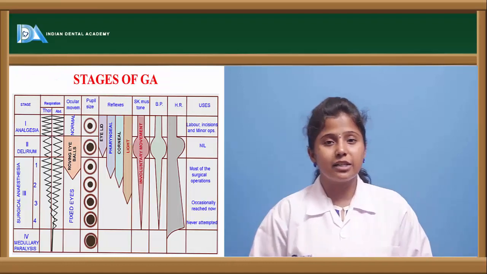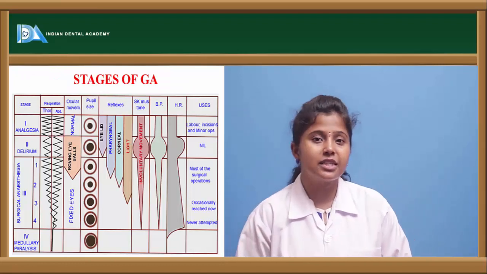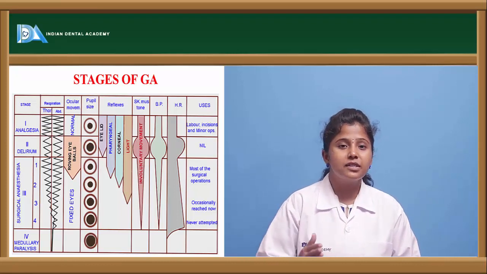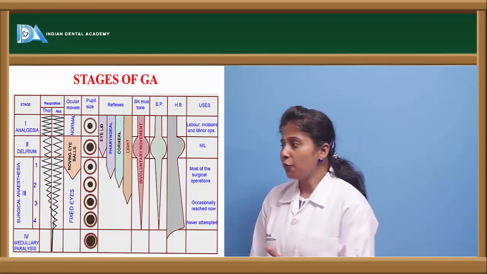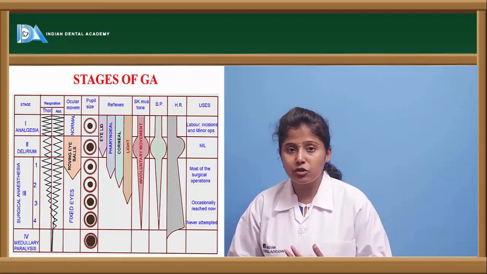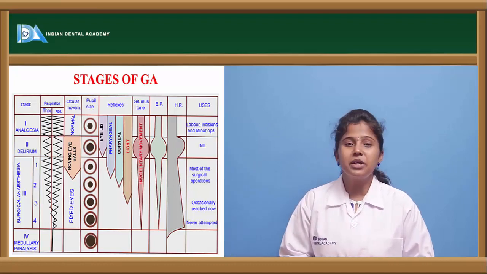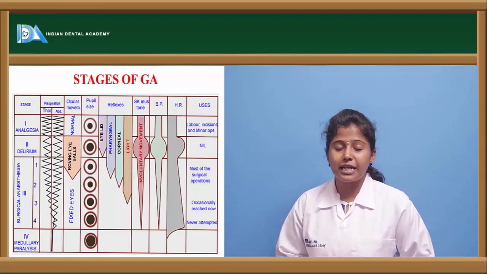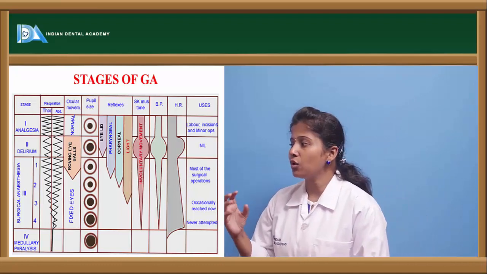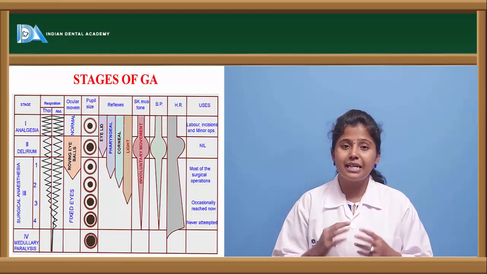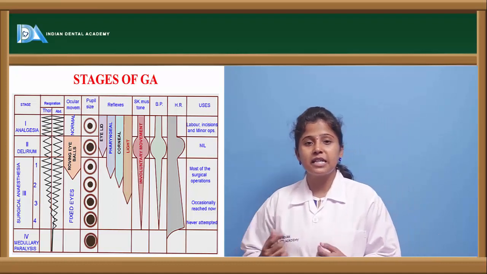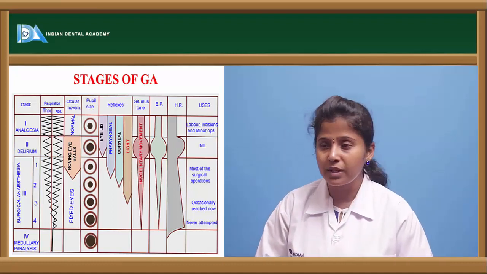Now let us see the stages of general anesthesia. If a general anesthesia is given to a patient, what are the stages or phases the patient is going to face? So stage 1 is analgesia. First the person will lose the sensation of pain, where the respiratory or the breathing in the thoracic cavity and abdominal region are equal. And here the ocular movements, the movements of the eye, are in the normal state, and the pupil size is also in the normal state.